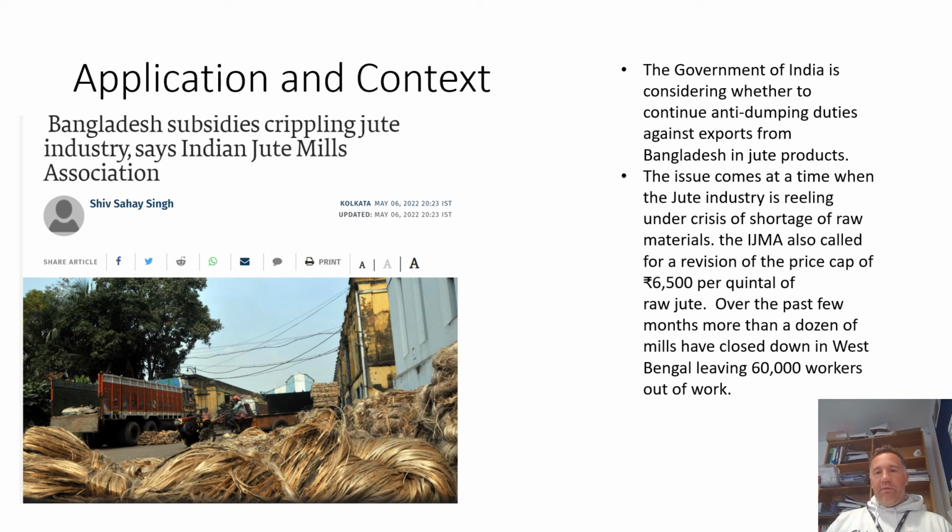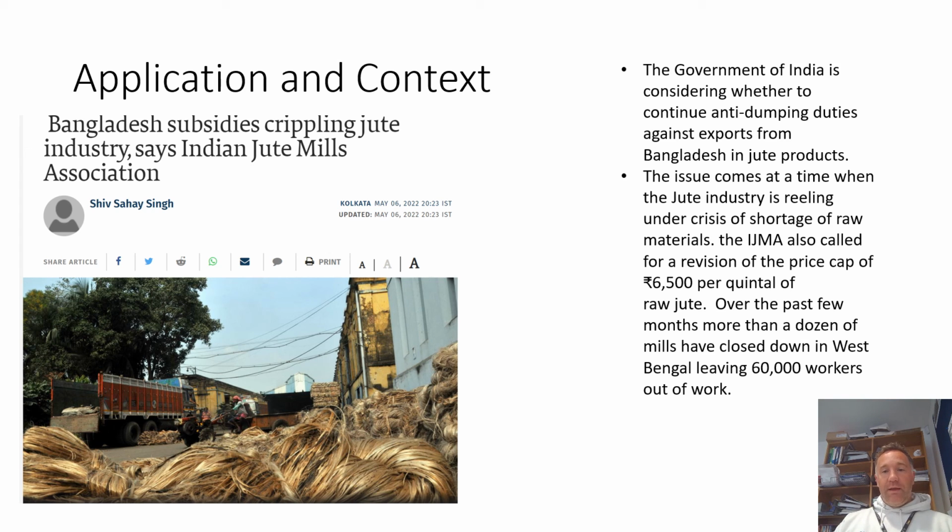The issues are arising at a time when the jute industry is really under crisis of shortage of raw materials, so there's actually a lack of jute in the world, and the Indian Jute Manufacturers Association have called for a revision of the price cap of 6,500 rupees per quintal of raw jute. Over the past few months, more than a dozen mills have been closed down in West Bengal, leaving 60,000 workers out of work. So there's a serious issue going on here with Bangladesh and India trying to compete, and the subsidies that Bangladesh are providing to their mills is really hurting the Indian competition because they're able to produce at a lower cost of production.